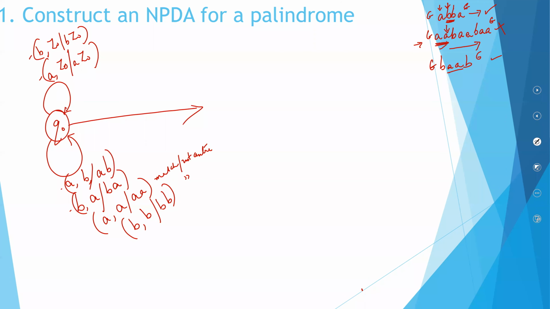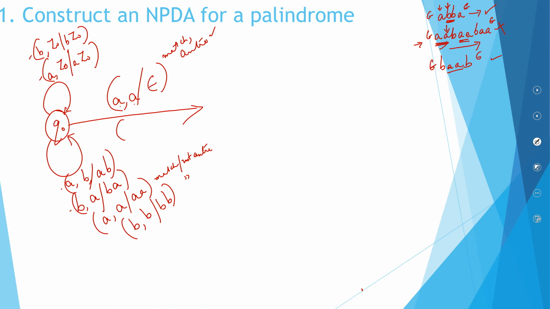Okay, look here. You encounter an A, the top of the stack is A. Match happened. Imagine it is the center. If it is the center, what should you start doing? You should start popping. There is a match and it is the center, which means you have reached half of the word. The word and the transpose word, you are starting to match it. So pop it out. That is for A.